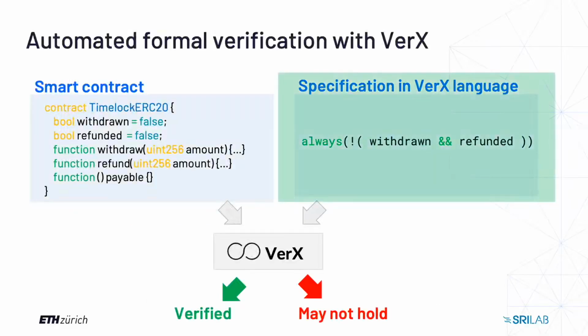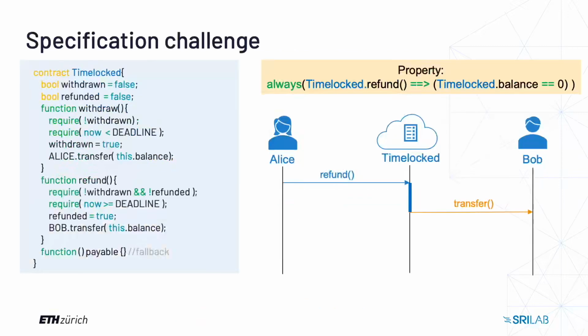After we saw how VerX works, let's look in detail at what challenges we had solved. One of the challenges was the specification challenge, which we will speak about now. On the left, we see the same timelocked contract we saw earlier. On the right, we have a property. This can be expressed as: the balance of the contract should be zero after the refund. In case Alice calls the refund function of the timelocked contract and the requirements are met, the whole balance of the timelocked contract will be transferred to Bob, and the balance of timelocked will be zero.